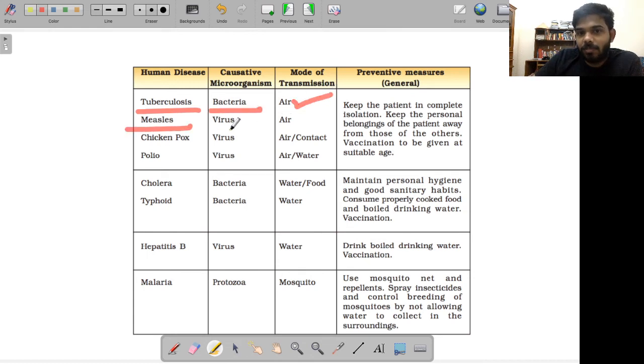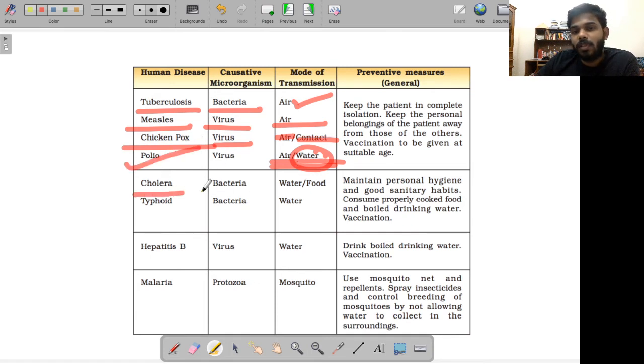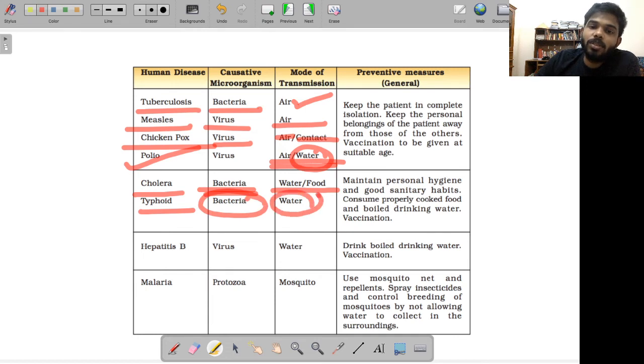Then we have measles, that is caused by a virus. This spreads through air. Then chickenpox, I just gave you this example, is caused by a virus. It can spread through air or through contact. Then polio, it's again a virus, and of course water, drinking contaminated water and all. This is the reason you see polio among people of the low income group, especially the poor and the weaker sections of society, they are suffering from issues like this. Then cholera, this is caused by a bacteria. The mode of transmission is either food or water. Then typhoid, this is caused again by a bacteria, and this is through water.